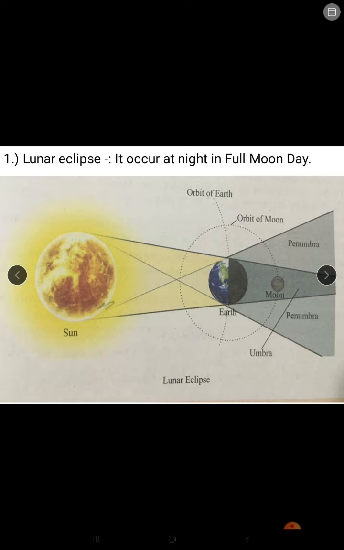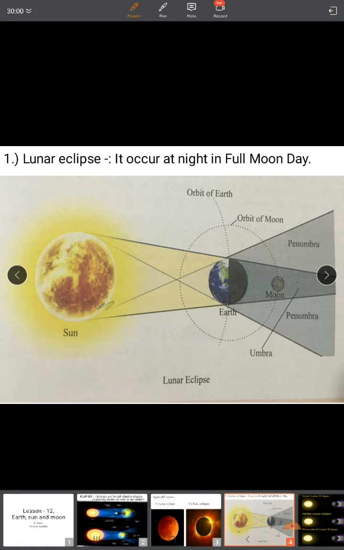Okay. So lunar eclipse occurs at night on full moon day. So during full moon day, moon comes on the opposite side of earth. So always lunar eclipse occurs on full moon day, in which earth casts a shadow on the moon, totally or partly. Now the earth shadow has two parts. You can see the earth shadow has two parts. One is known as umbra and second one is known as penumbra.